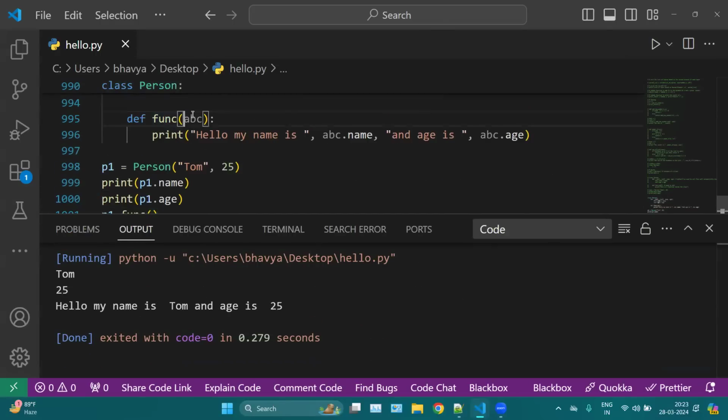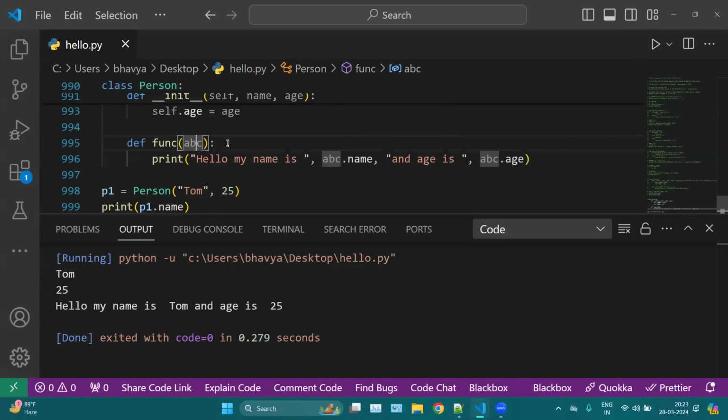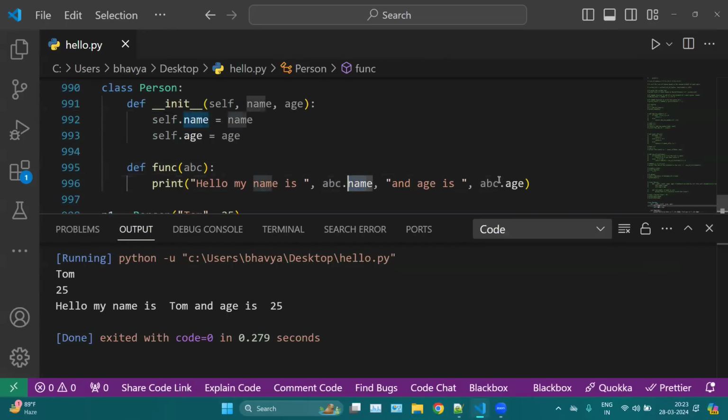So here we have this ABC. Again, instead of self, you can use any keyword here. Now here you can notice this name and this age are coming from the previous function, and here we are accessing them because of this self keyword. Basically, don't get confused here. In place of ABC, you can use self here. Whatever keyword you want, you can use self here, you can use ABC here, you can use any keyword.